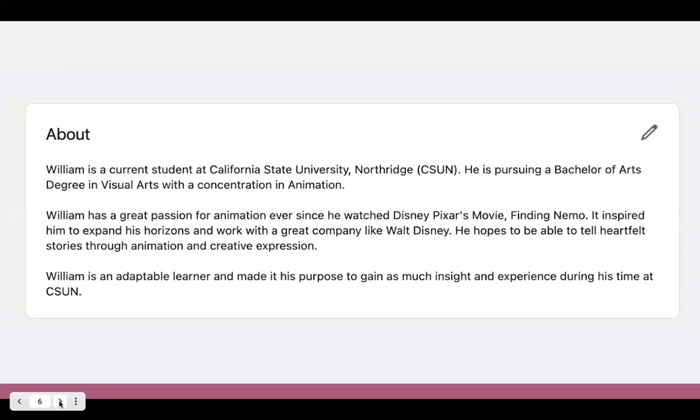So this is a great description of who William is. It says what school he went to, what he's majoring in, any passions, experiences that he had. He even includes skills like being an adaptable learner and how that ties in with the purpose that he has or anything that he wants to do in the near future.